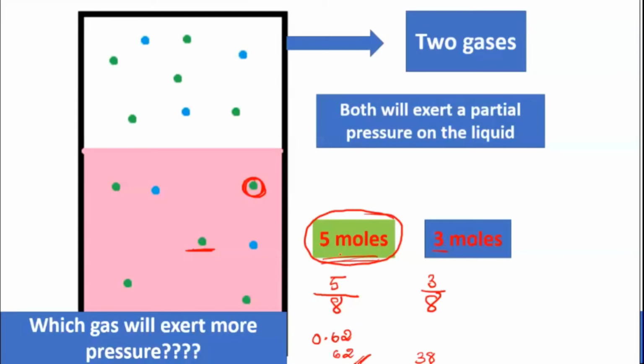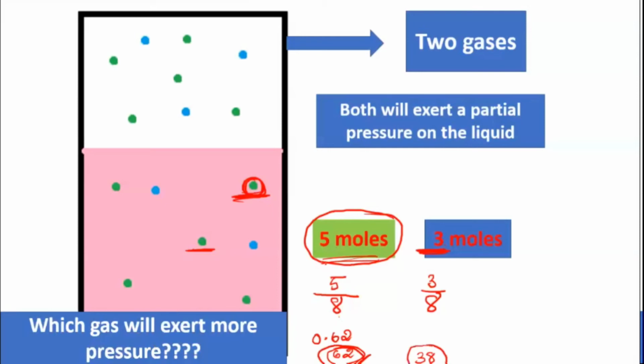So here I have 5 moles of green color gas and 3 moles of this blue. If you calculate for one gas, 5 moles out of the total moles, so 5 divided by 8, we are getting this much percentage, 62. Whatever remains will be of blue color particles. So you understand that the ones present in the larger quantity, with a large number of moles, will be exerting more pressure.